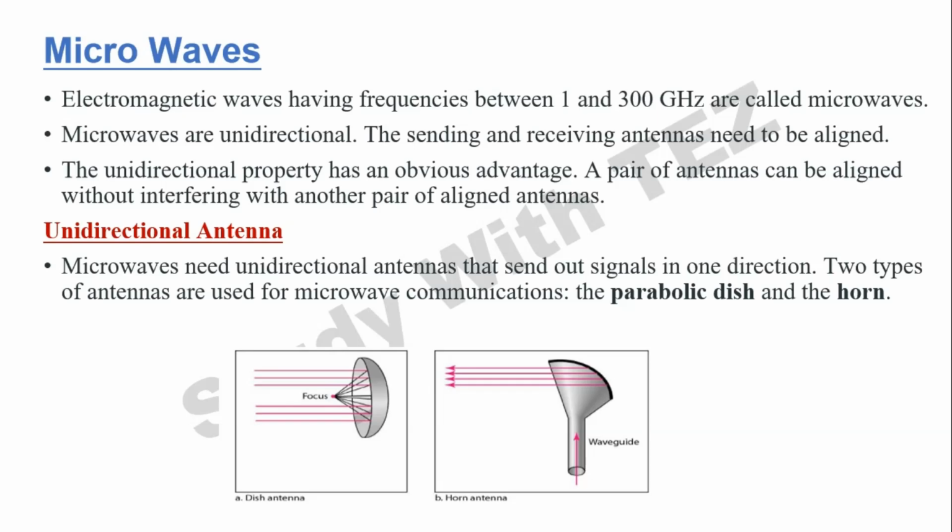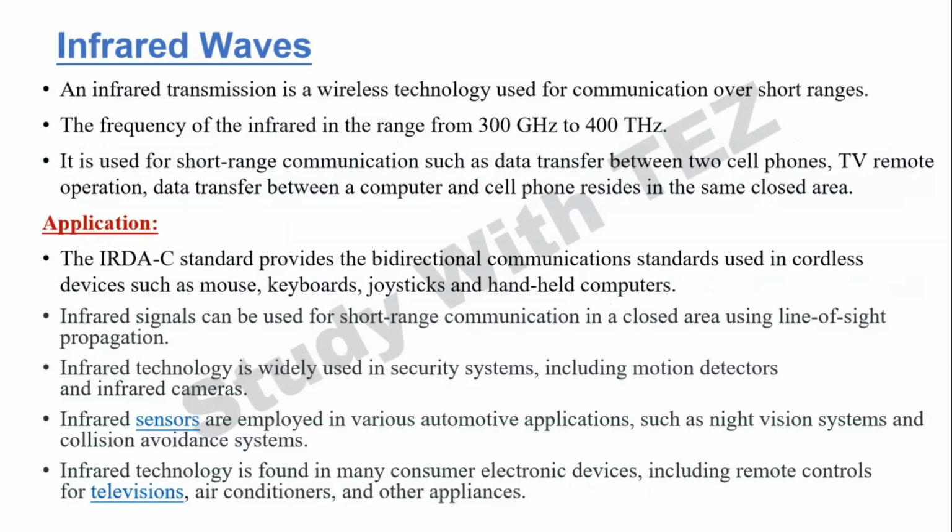And this unidirectional property has an advantage that a pair of antennas can be aligned without interfering with any other pair of aligned antennas. So the aligned receiving antenna of the sender can only receive. Intermediate antennas which are not aligned cannot receive. So, microwaves need unidirectional antennas that send out the signal in one direction. Two types of antennas are available, that is parabolic dish and horn.